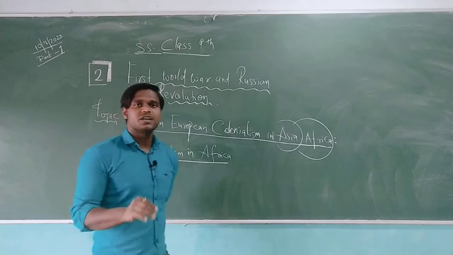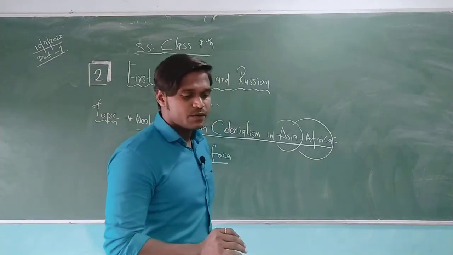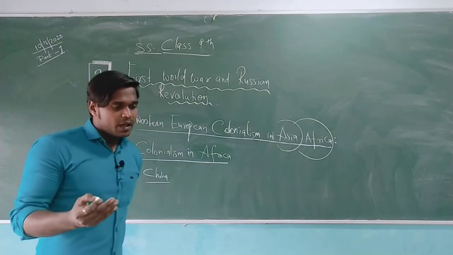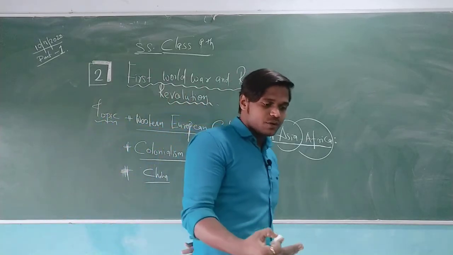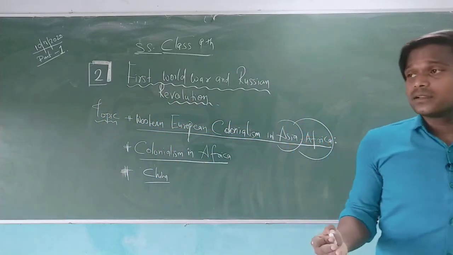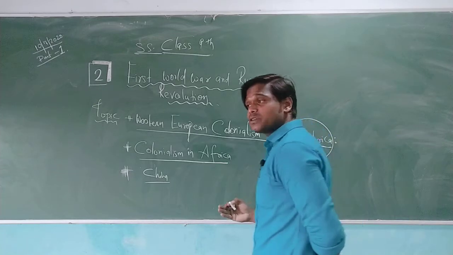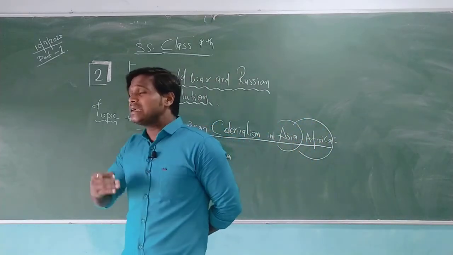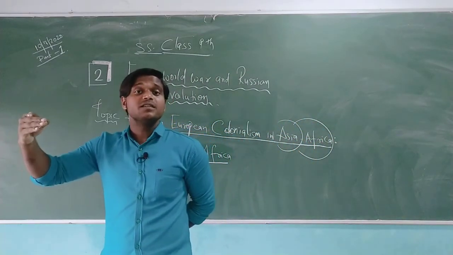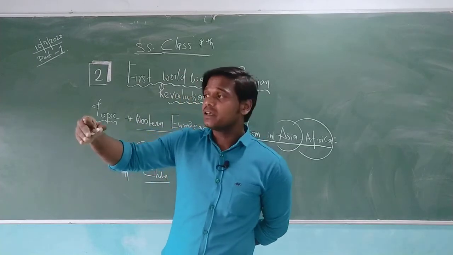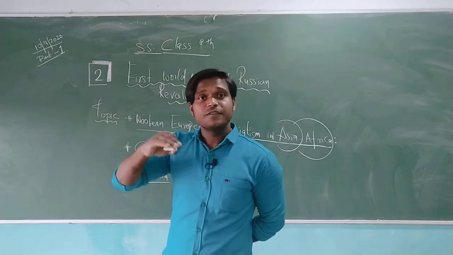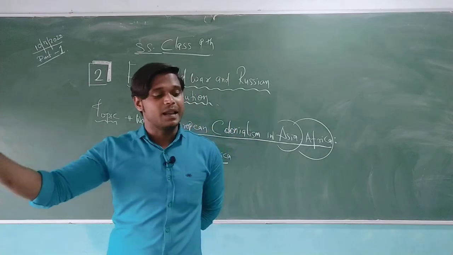China, what about China? China lost the war, and thereby lost 5 ports to England, 5 ports from where China could do international trade by sea, means by water routes. So 5 ports were given to England.